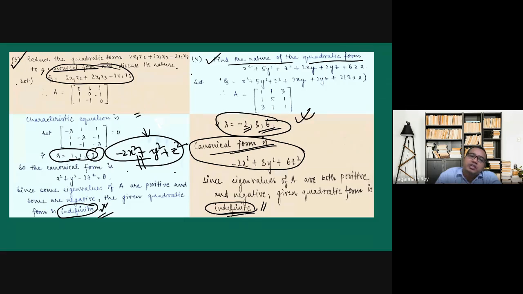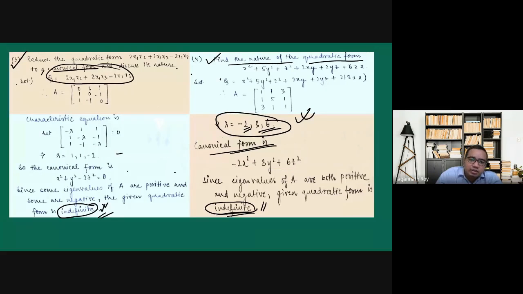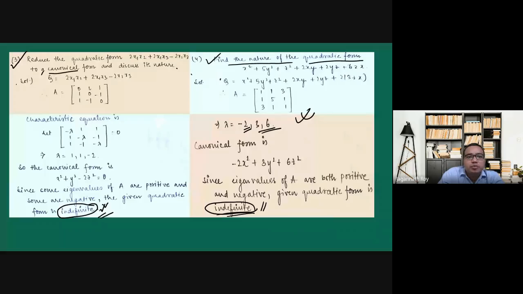So if something is not mentioned, you have to realize that we have to find the P matrix also. If it says you have to find the canonical form, then it is implied that you have to find the associated P matrix also.